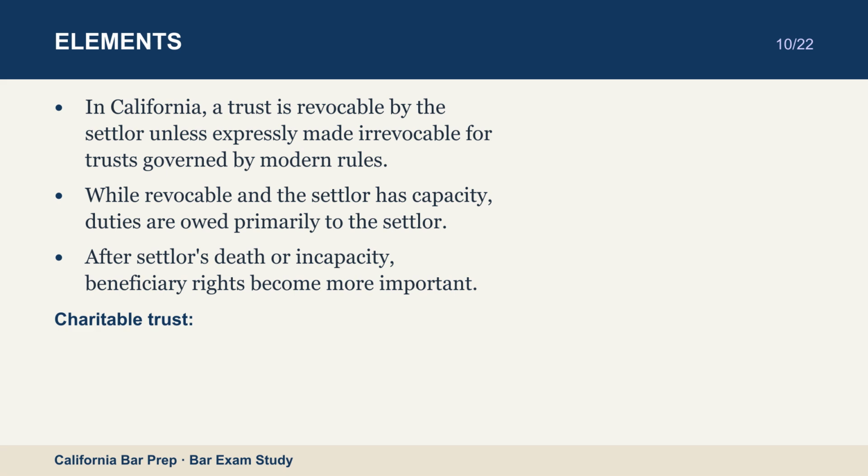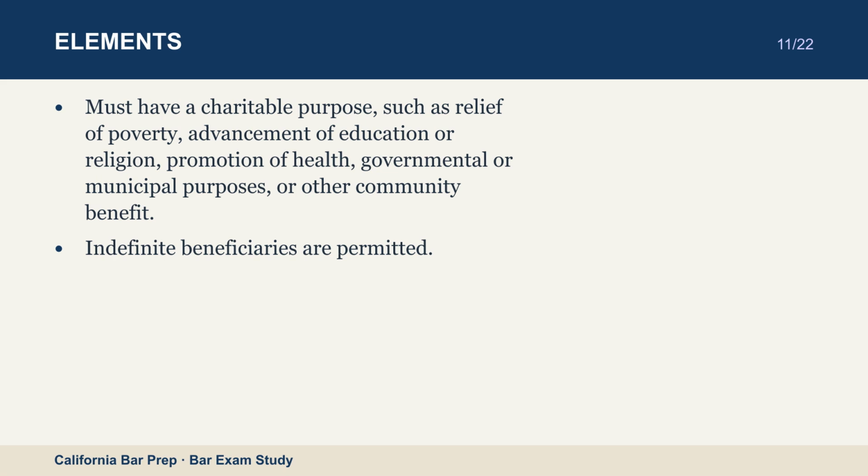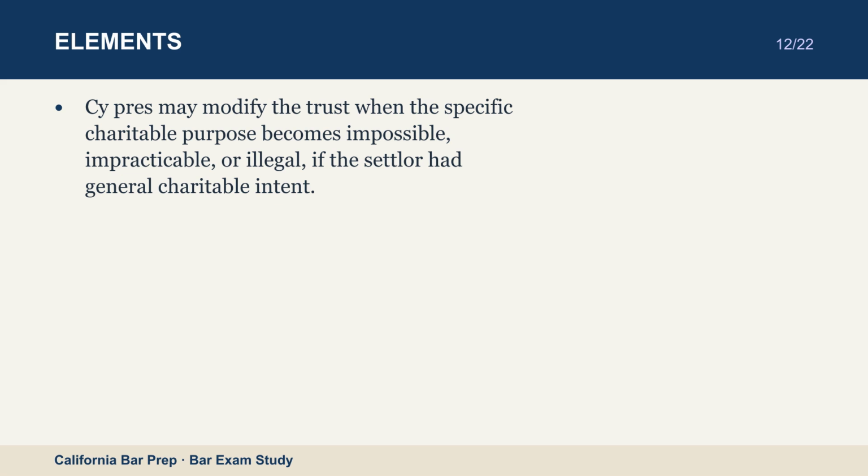Must have a charitable purpose, such as relief of poverty, advancement of education or religion, promotion of health, governmental or municipal purposes, or other community benefit. Indefinite beneficiaries are permitted. Cy pres may modify the trust when the specific charitable purpose becomes impossible, impracticable, or illegal if the settlor had general charitable intent.